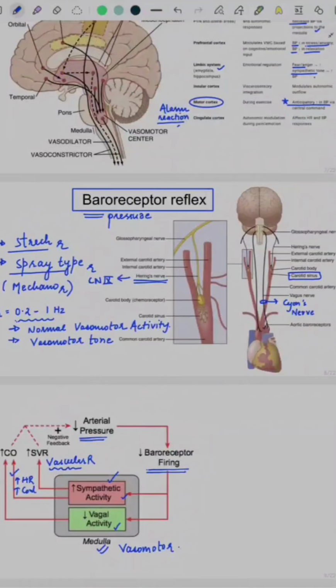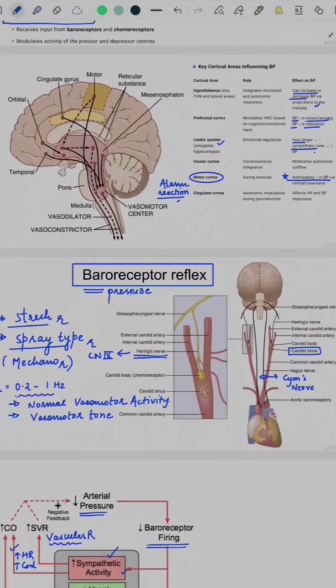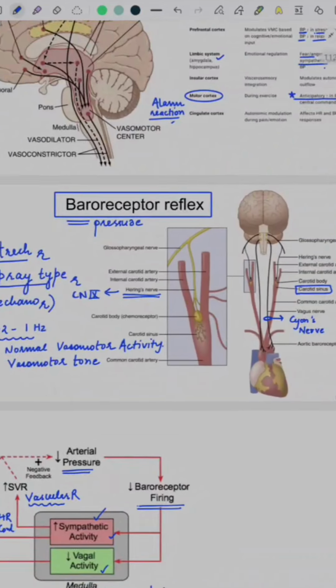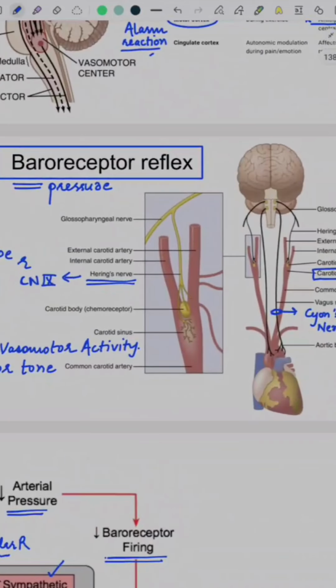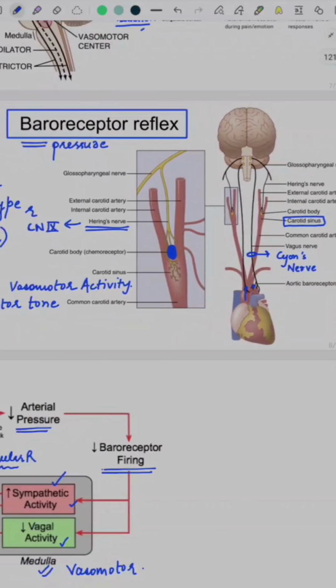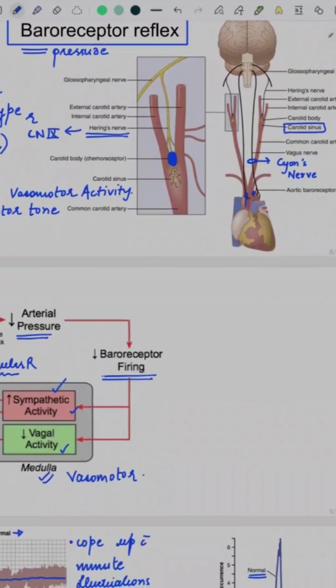Now we also came to know about other receptors, the chemoreceptors, that also exist in the same regions. Alongside baroreceptors, we also have certain bodies which are called carotid bodies, or chemoreceptors. Similarly, we also have aortic chemoreceptor bodies which are present in the aortic arch, about 1 to 3 in number, and these are sensitive to pH, concentration of CO2 and concentration of O2.